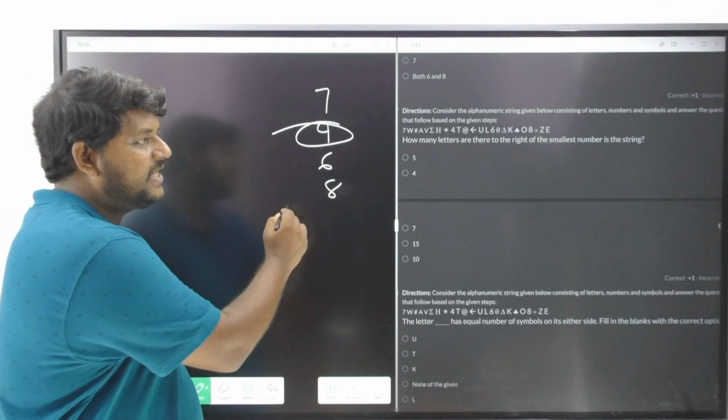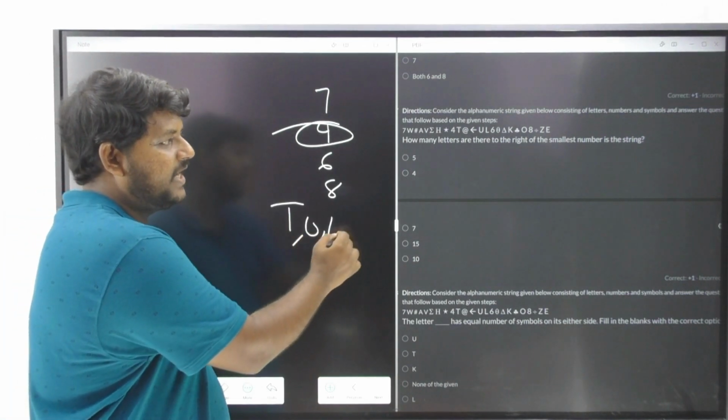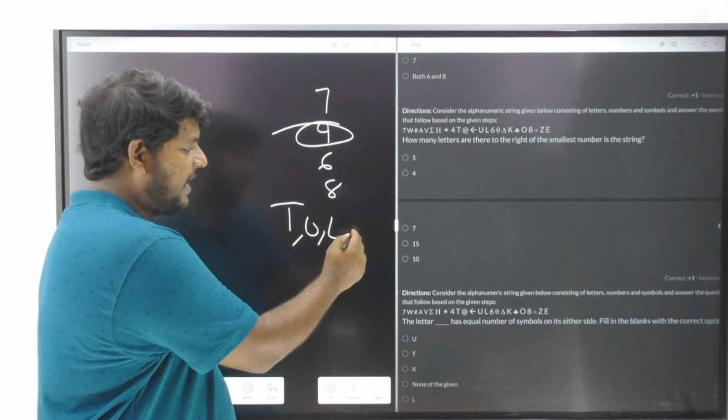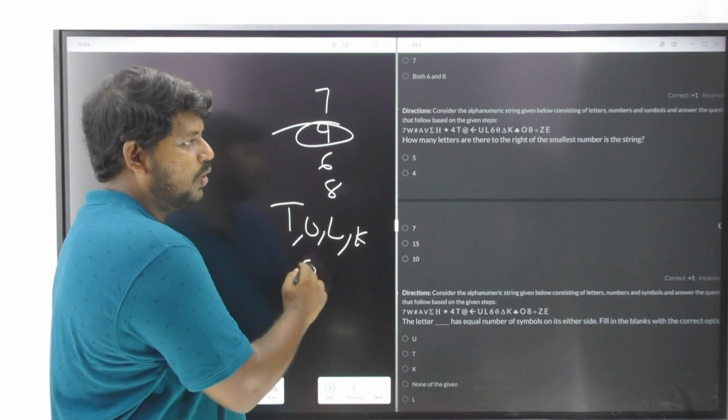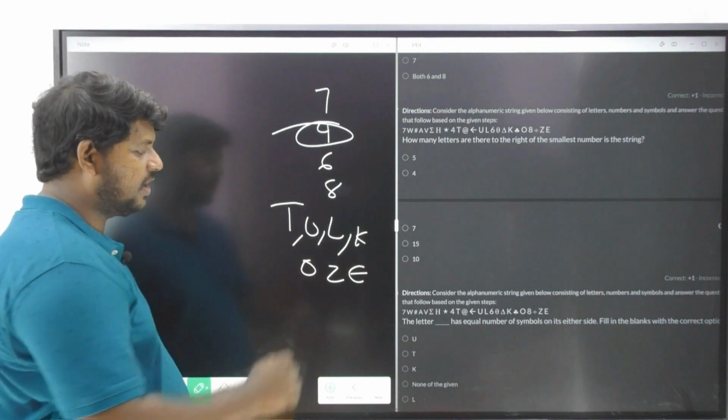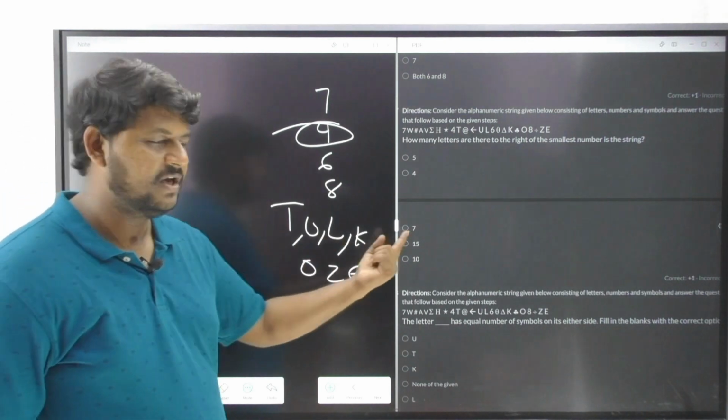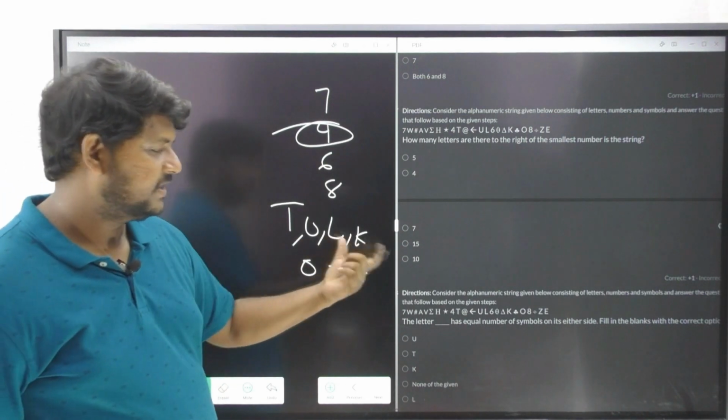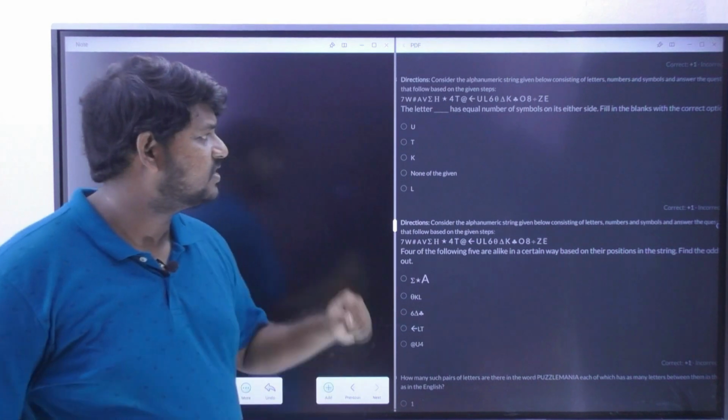Let us see. T is a letter, U is a letter, L is a letter, K, O, Z, E. So overall, how many we got over here? 7. That's in option number 3. Let's see the next question. What is it saying?